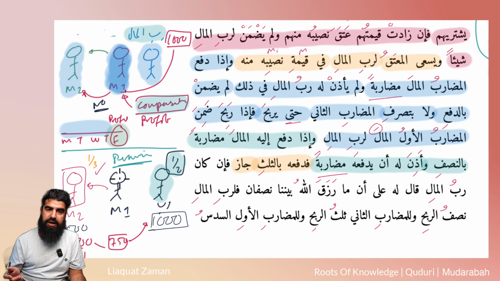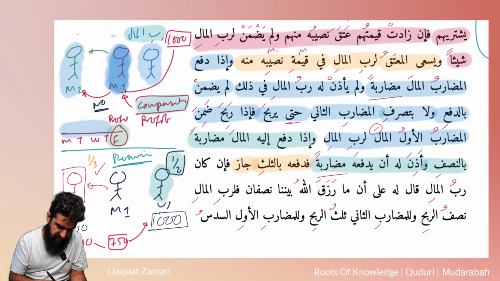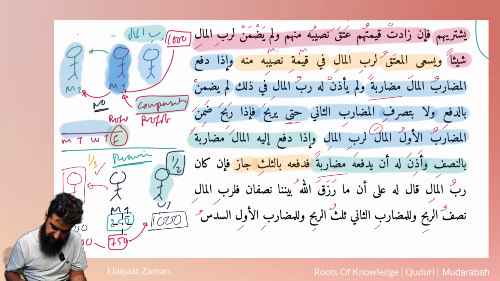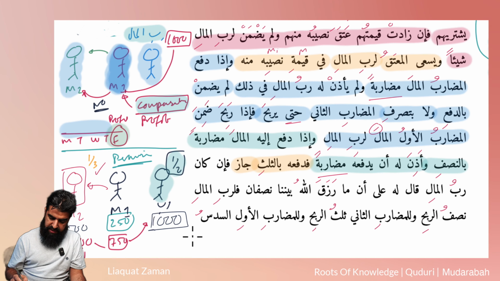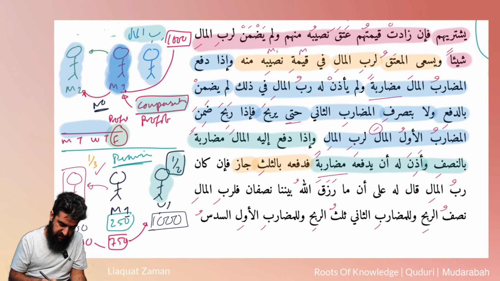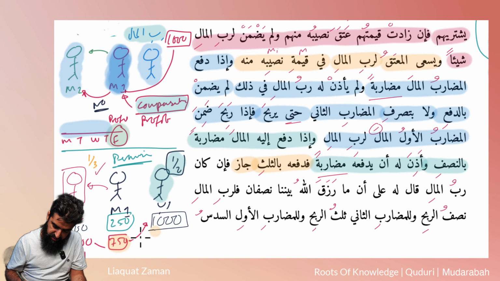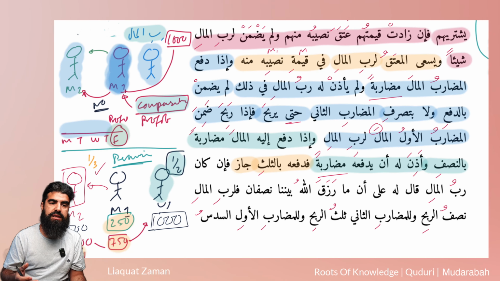So how much of that is, who's good at maths? Is it 250? Yeah, I think 250. So this guy basically gets 250. Make sense? So these are the profits, okay? That's profit that's going to go to him. That's profit that he gets, that's profit that he gets, because that was the deal made, wasn't it?